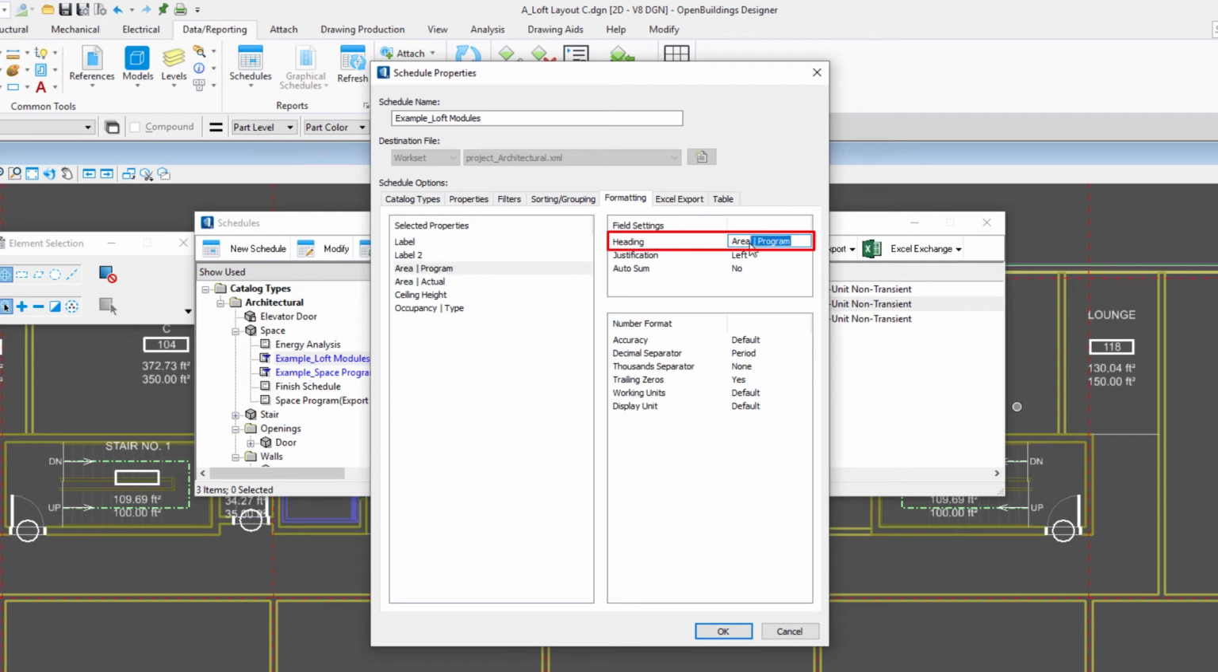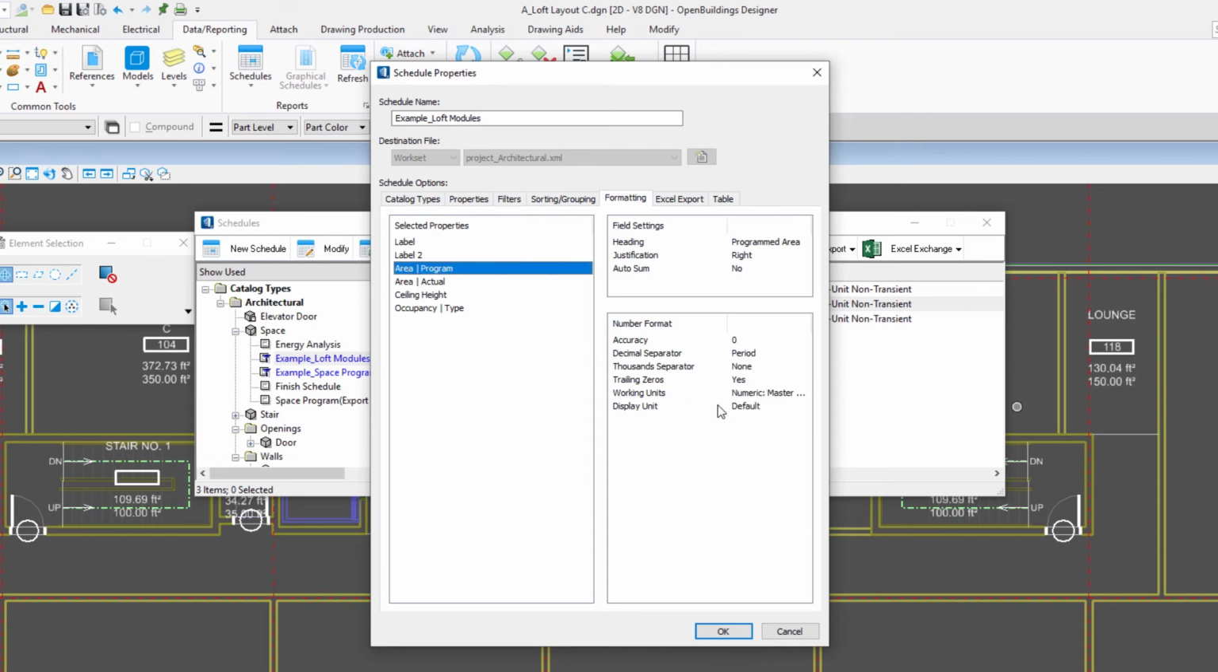again, I'll change the heading, so I'll just reword that and say programmed area. And because they're areas, I like to justify them right. If you were to sum them up, that would be the proper way. For accuracy, I'm just going to use 0. And then this working units, we're going to change this so you can put areas in either as text or as numeric. If it's something you want to eventually sum up, such as an area, you will want to change it to numeric.